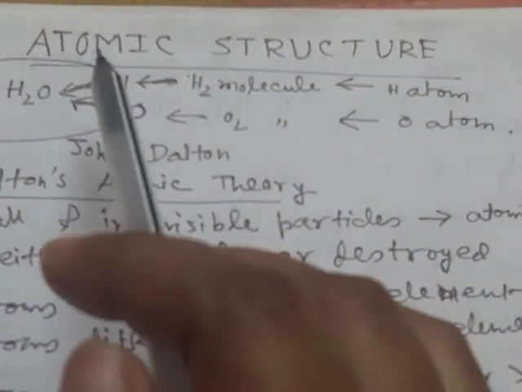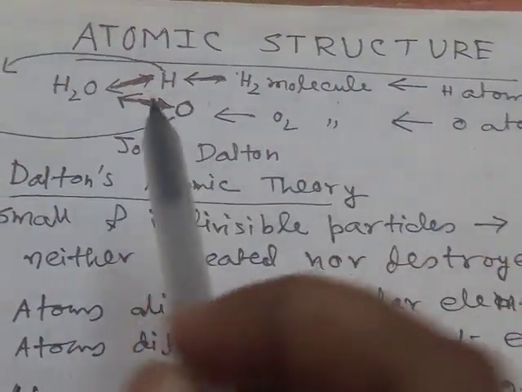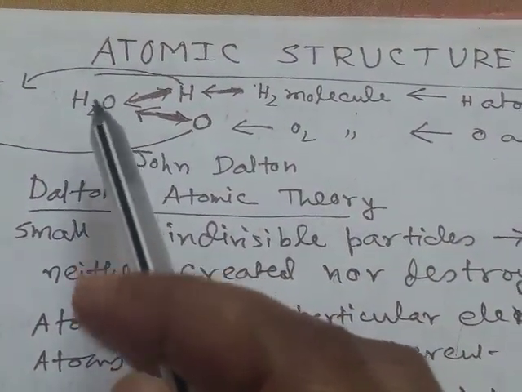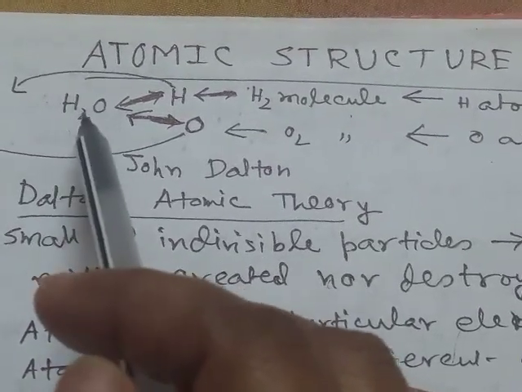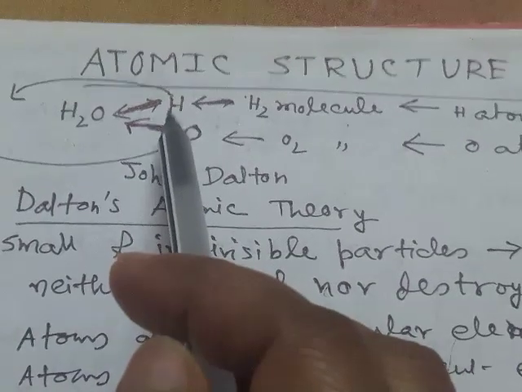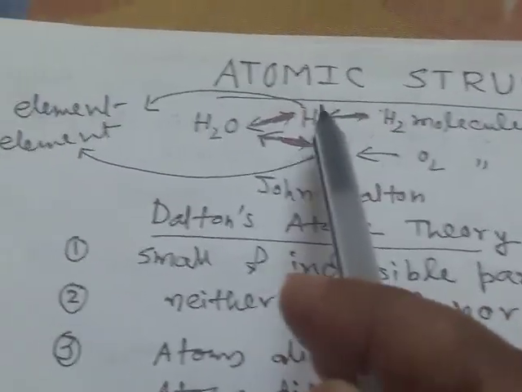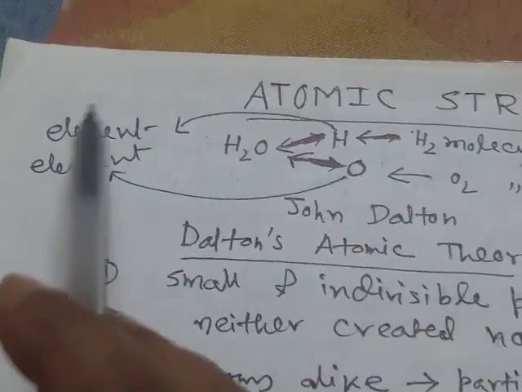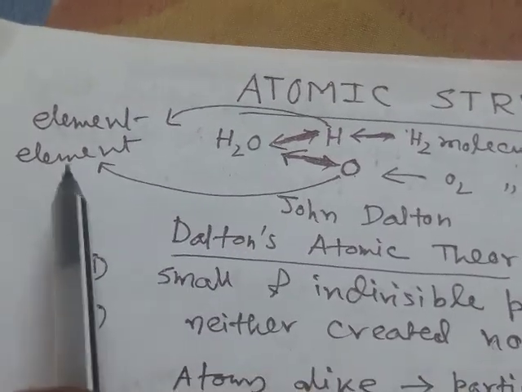Hello everyone, today our topic is atomic structure. See here, this compound water consists of two elements, one is hydrogen and another is oxygen. Hydrogen and oxygen, two elements, combine with each other to form the water molecule.